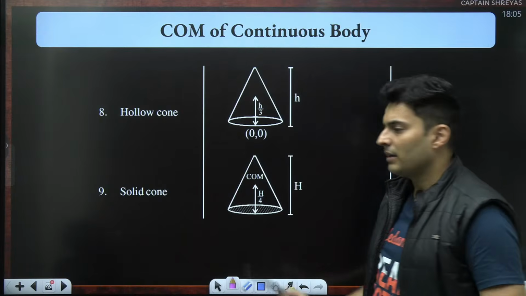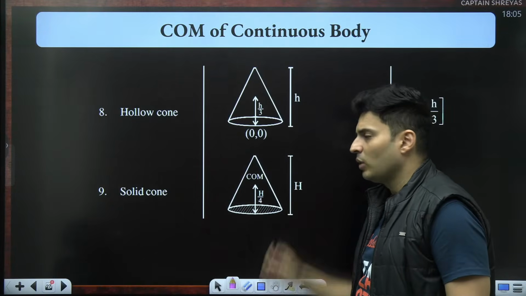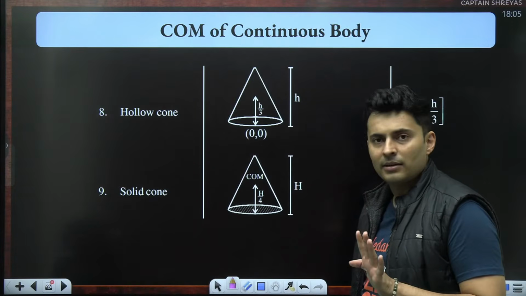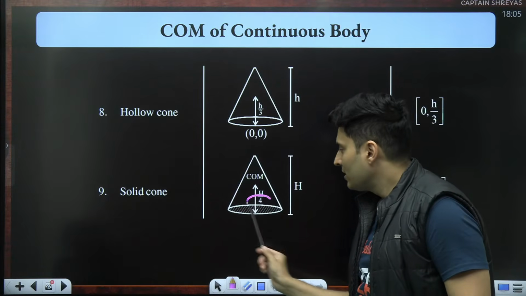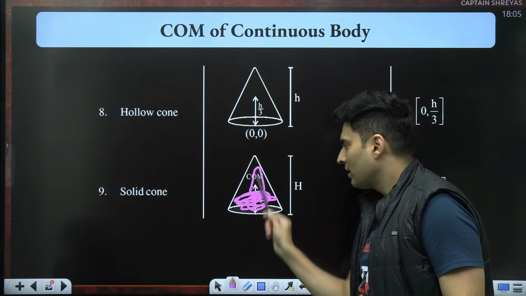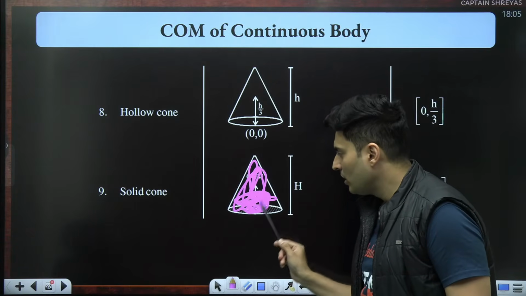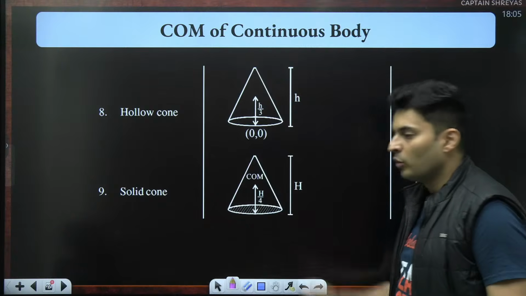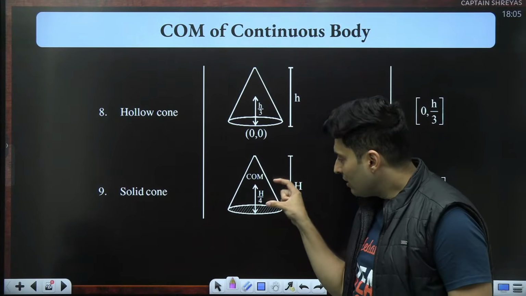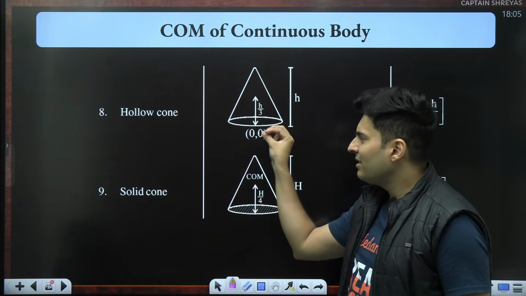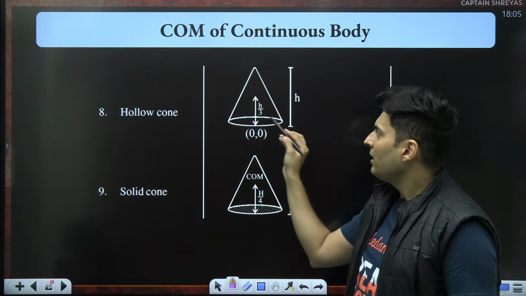Now if you ever get confused, sir, when is it h by 4 or h by 3? Simple trick. Solid means this is completely filled, right? Imagine ice cream filled inside this. So more mass is there below, so that's why the center of mass will be more below. So h by 4 will be smaller, h by 3 is slightly larger because it's empty, so center of mass